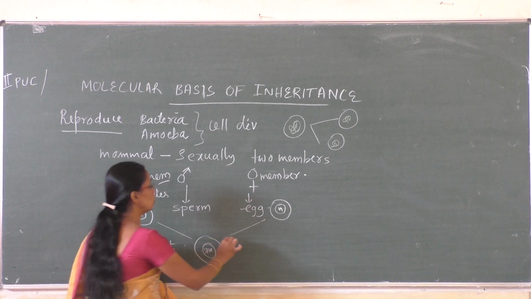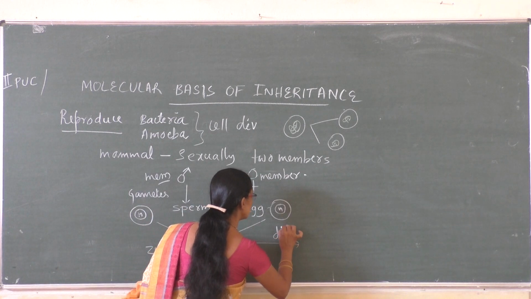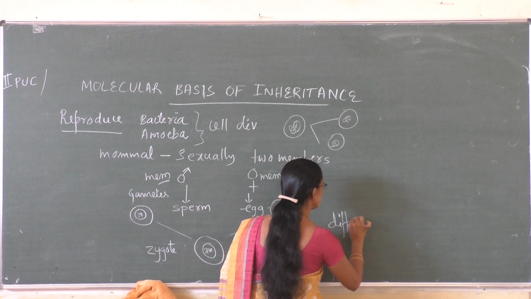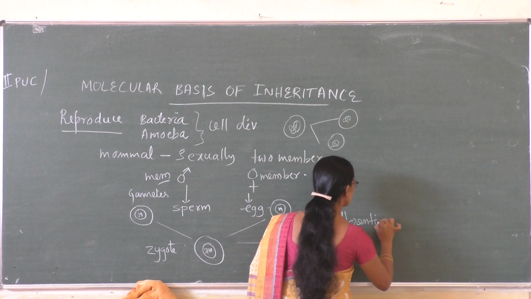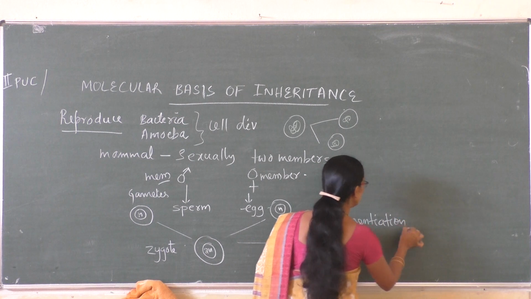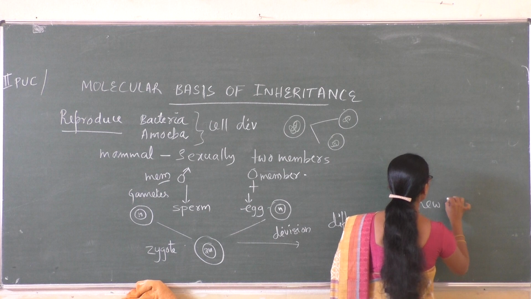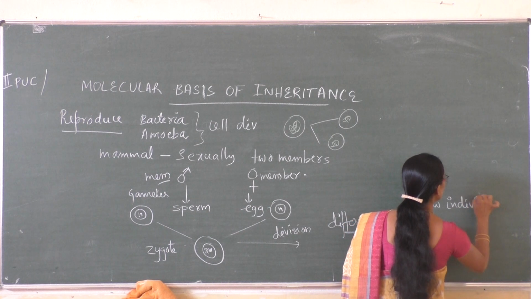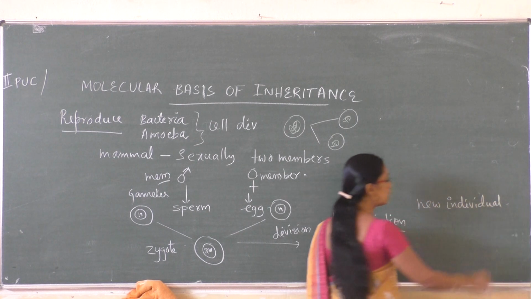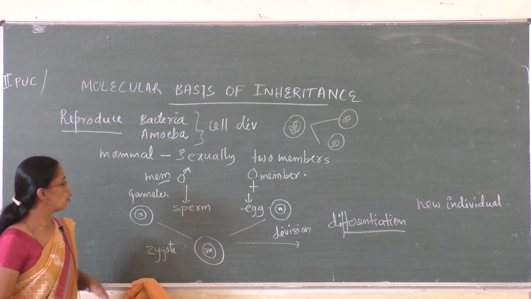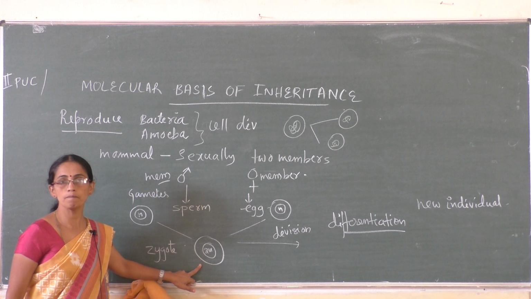Then this zygote undergoes division, undergoes differentiation, and produces a new individual. That means even if we are multicellular, we are produced from a single cell.